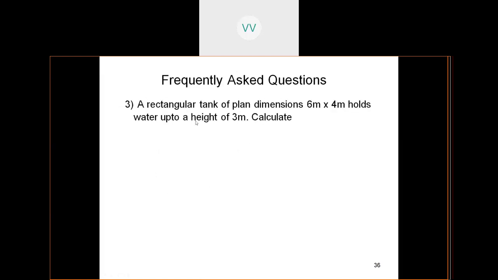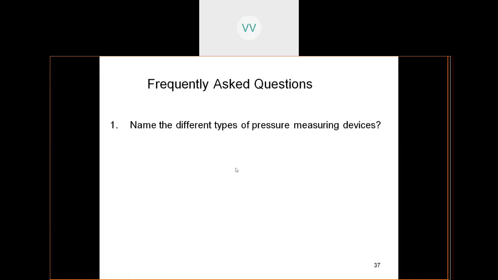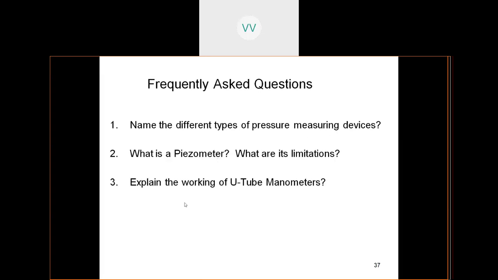Then, a rectangular tank of plate. Take down this problem also. Find out the pressure on the longer side and the shorter side, and on the base also. Then frequently asked questions are: the different types of pressure measuring devices, what is a piezometer, what are its limitations, and explain the working of a U-tube manometer. So with all these discussions,